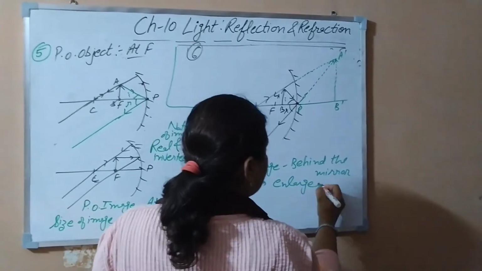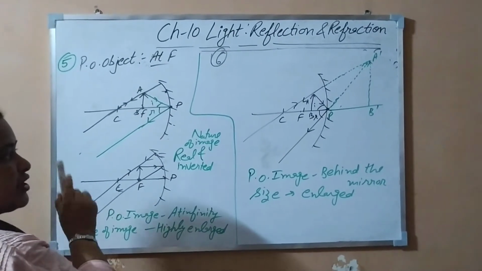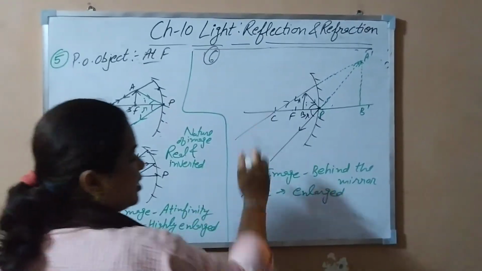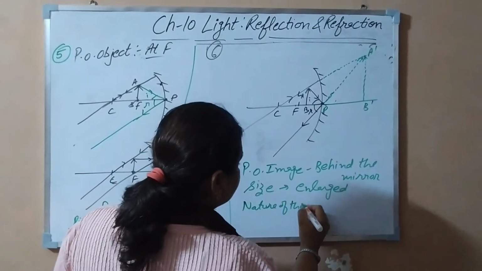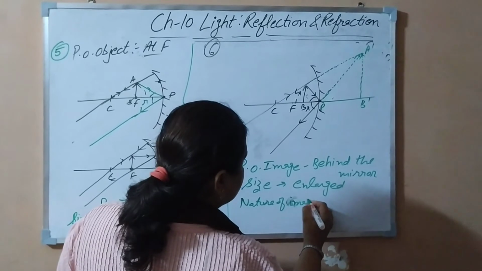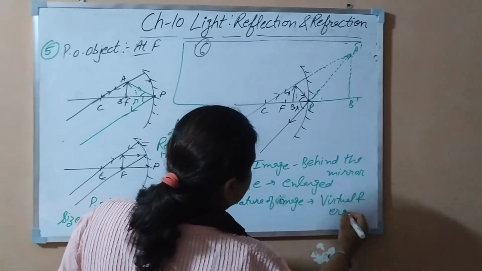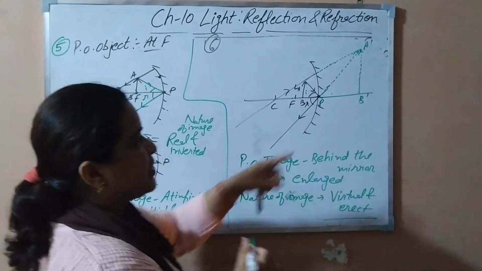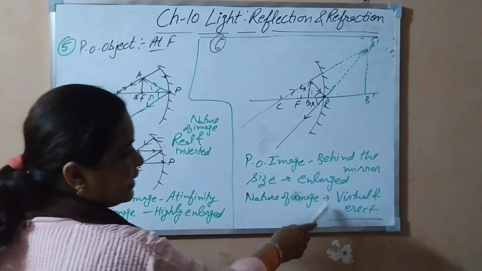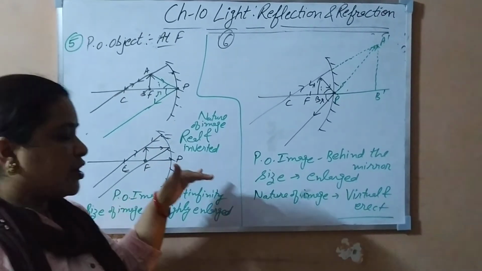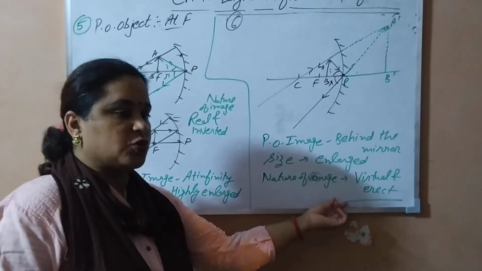Earlier also we got an enlarged image when the object was between C and F, but that was real and inverted. And what is the nature of image in this position? That is virtual and erect. How can you say that? Because it is behind the mirror and above the principal axis. So this is virtual and erect. What does it mean? Concave mirror forms both types of images, real and inverted, and virtual and erect also.